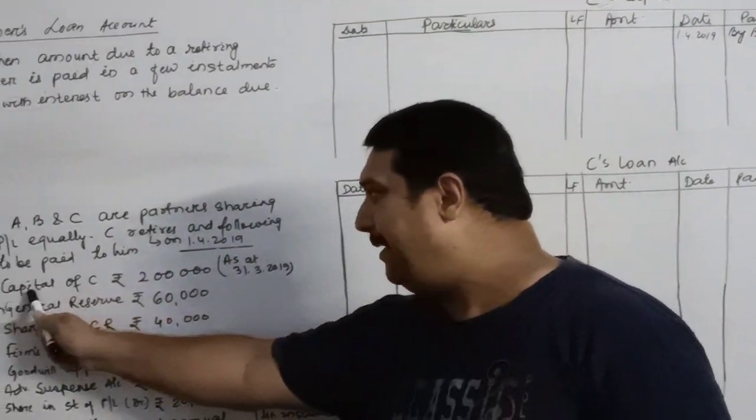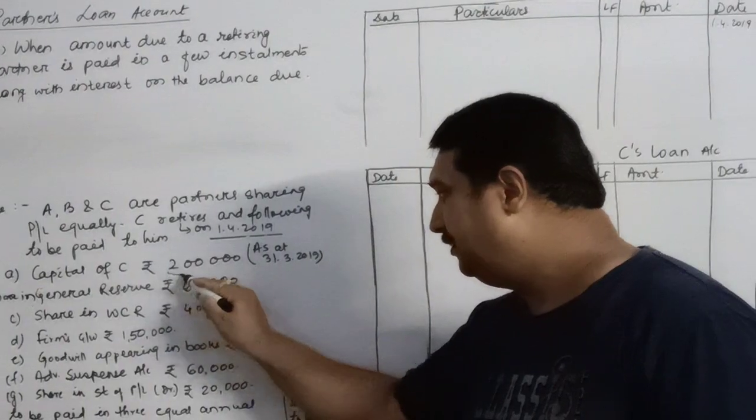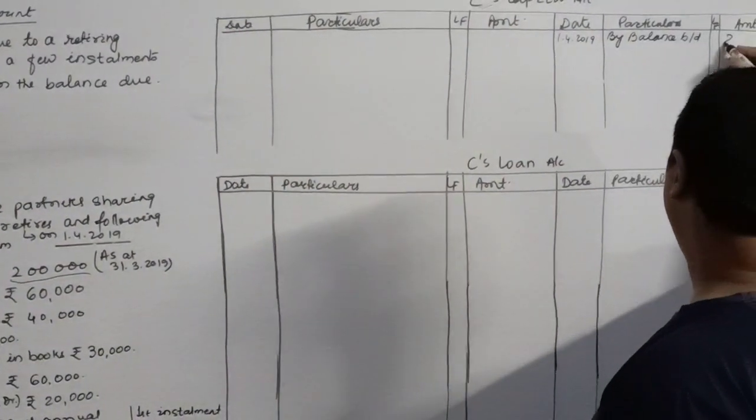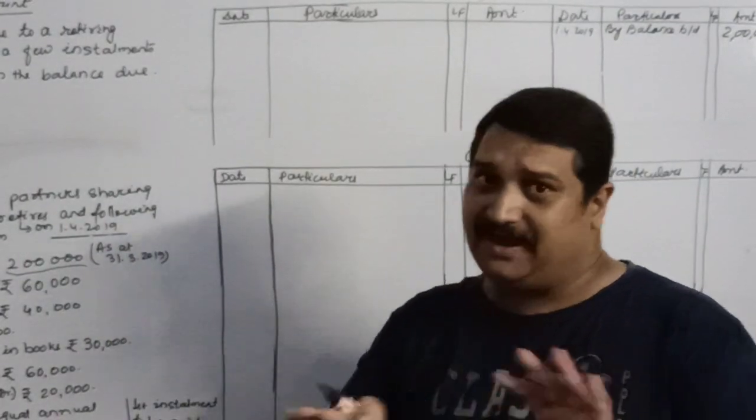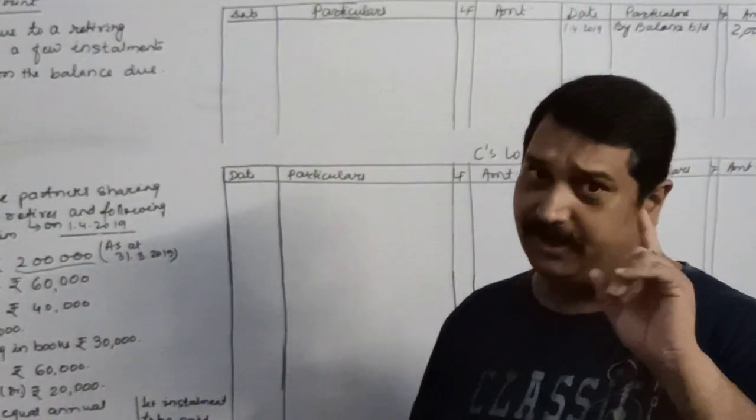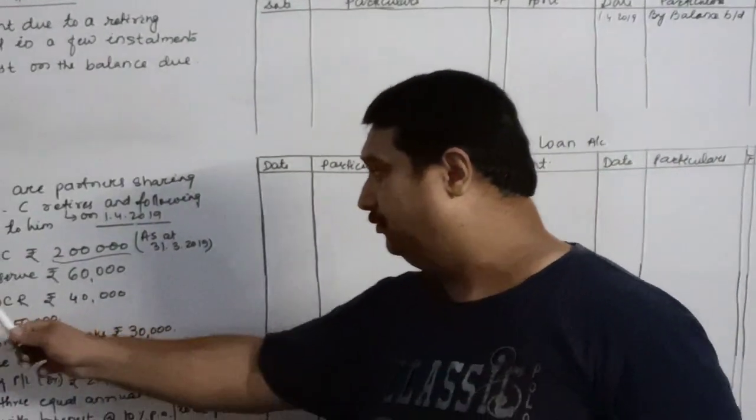So what is the opening capital of C? It is rupees 2 lakhs. So I will give 2 lakhs to him. Once again I repeat, I am not preparing the capital account of all the partners. It's only one partner's capital account.